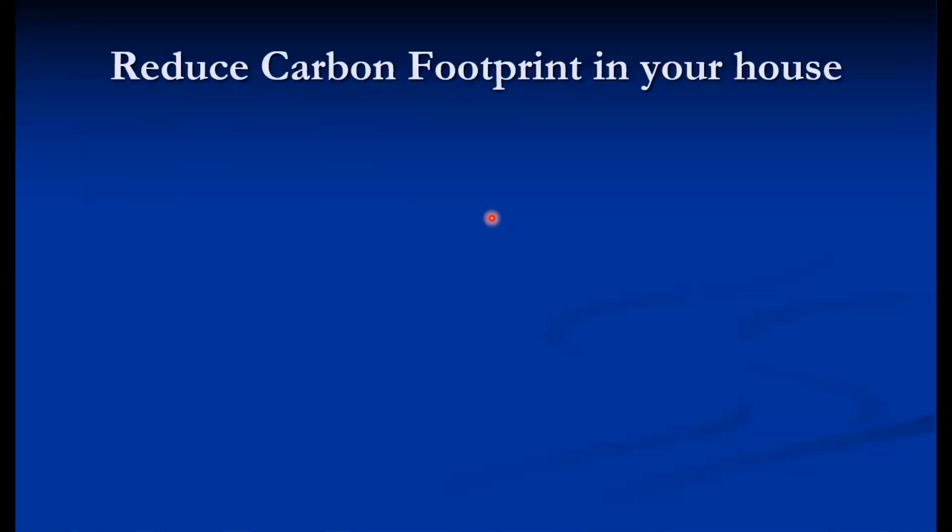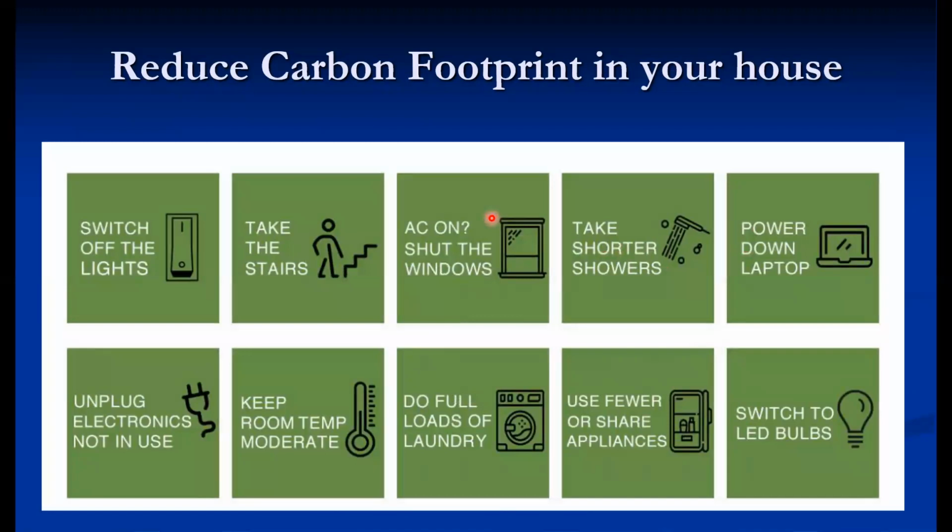And to reduce the carbon footprint in your house, if you follow these activities: switch off the lights if they are not essential, and take the staircases as far as possible, especially for the second floor. You can take the staircase to go up and go down. When the AC is on, shut the windows. If the AC is on, don't keep the windows open because it's of no use. Otherwise, the AC will run continuously and require more energy.